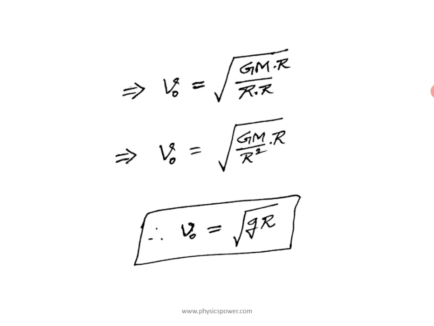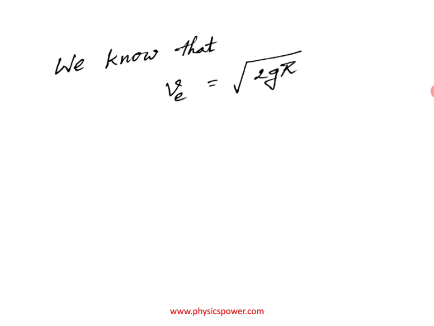Now further we can analyze one more topic, that is escape velocity. Escape velocity means the minimum velocity required for a particular body to escape from the gravitational force of a planet, for example the earth. That is 11.2 kilometer per second, the minimum required. The expression is escape velocity equals the square root of 2gR.